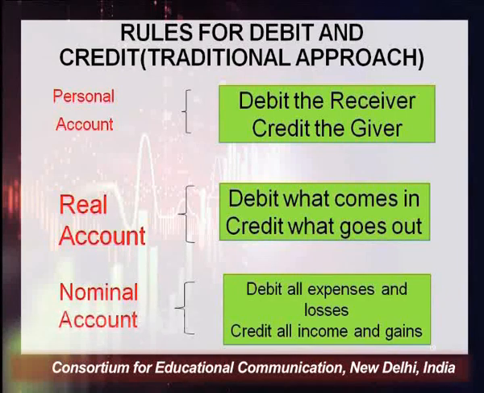So there are some rules for doing the journal entry. The rule of personal account is: debit the receiver, credit the giver. You have to debit the receiver, and whosoever is the giver, you have to credit him. The rule of real account says: debit what comes in and credit what goes out. Whatever is coming into the business, you have to debit, and whatever is going out of the business, you have to credit.